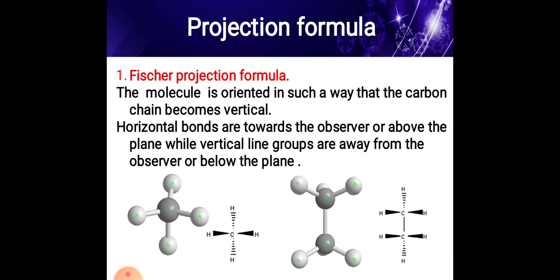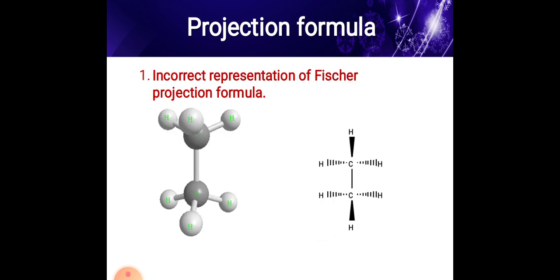Then see the Fischer projection formula. The molecule is oriented in such a way that the carbon chain becomes vertical. Horizontal bonds are towards the observer, or above the plane, while the vertical line groups are away from the observer, or below the plane. This is carbon, a single bond carbon is there. Then this is an incorrect representation of the Fischer projection formula.